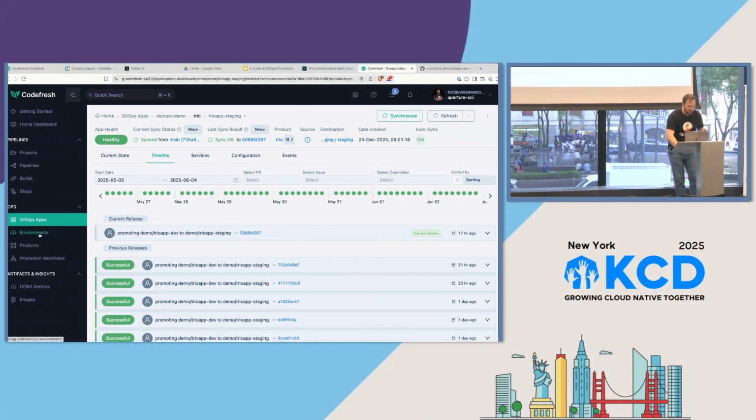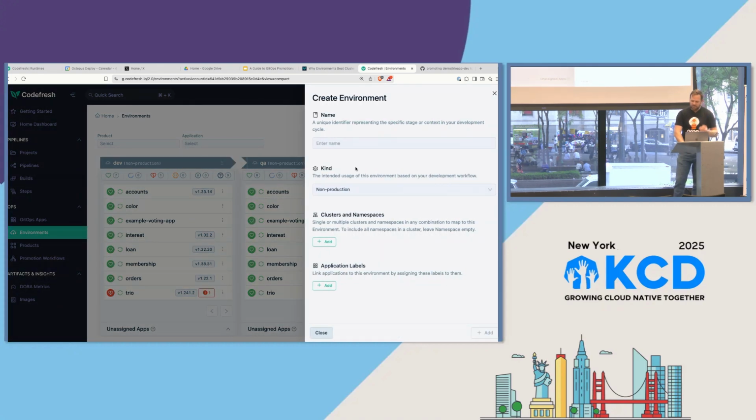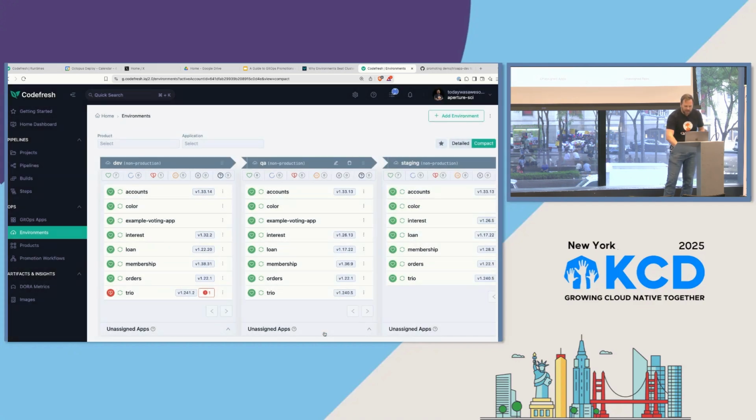So I'm going to go to my environments view. And remember, what's an environment? An environment is any number of clusters, namespaces. It could even be application labels. Can you see this okay? Is this big enough? Do I need to zoom more? People thumbs up? Okay. So this is going to give you that view of exactly what's going on.